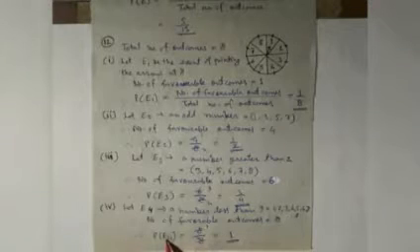In the fourth part, let E4 be the event of a number less than 9. A number less than 9 means there are numbers 1, 2, 3, 4, 5, 6, 7, 8. So the number of favorable outcomes is 8. So the probability P(E4) equal to 8 upon 8, that is equal to 1.